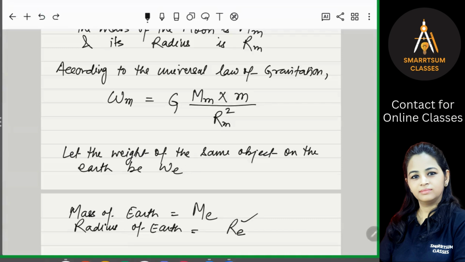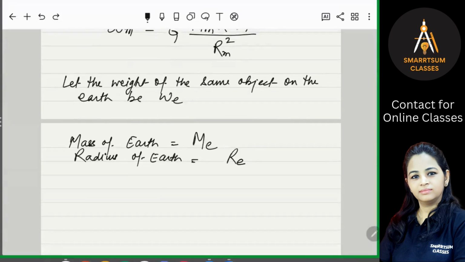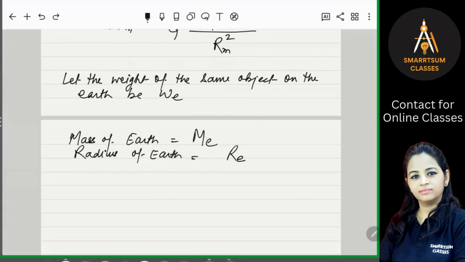Is that clear? Okay, so now, again, according to the universal law of gravitation, we can find We, meaning the force with which it will be attracted. So this will be equal to capital G, the universal constant, Me m upon Re square, radius of the earth.